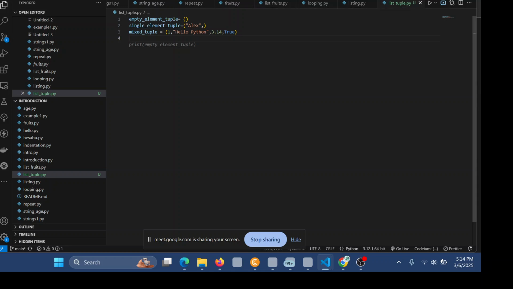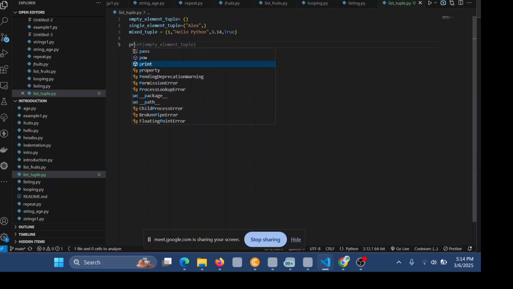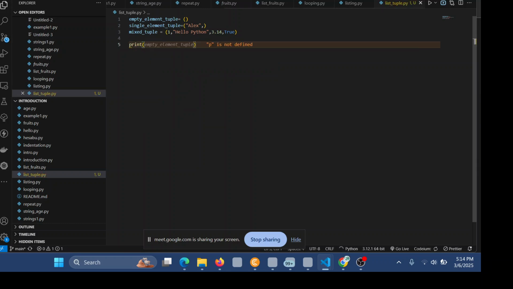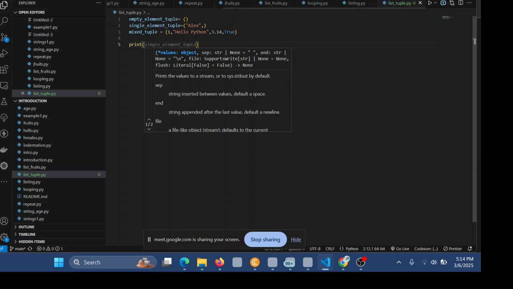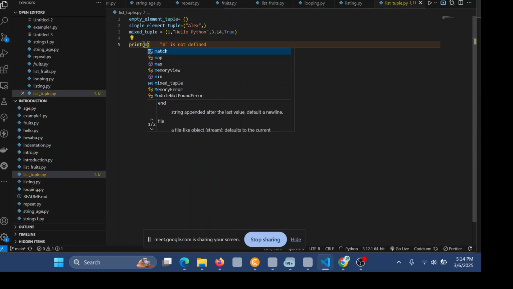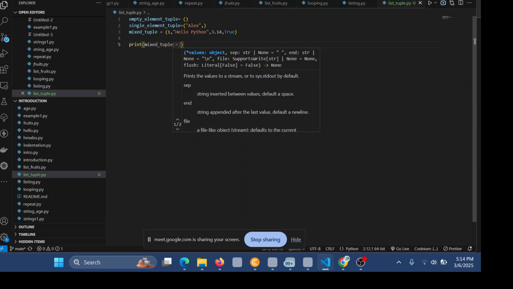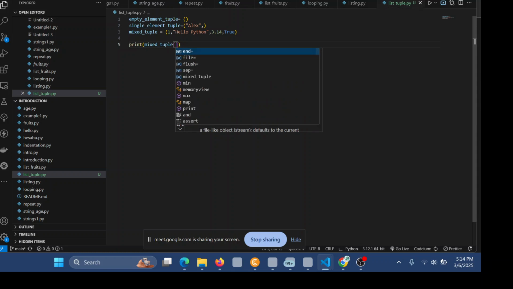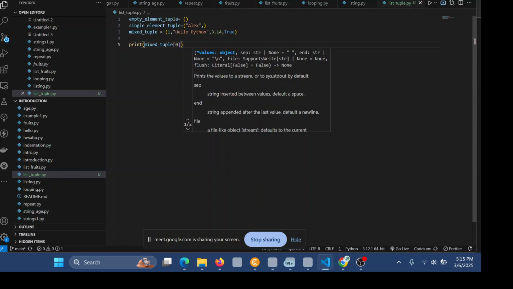So the first thing you want to do is print. Let's first print our mixed tuple, index 0. Index 0 is accessed like this, so it will access the first one.